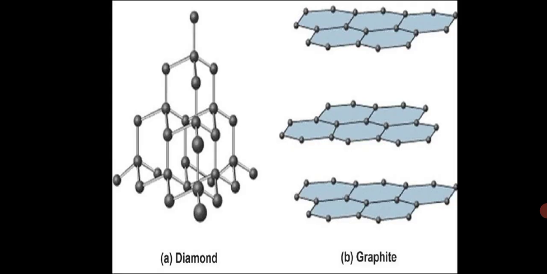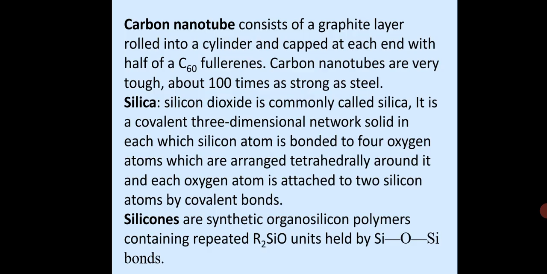So now coming to the next one, carbon nanotube. A carbon nanotube consists of a two-dimensional array of hexagonal rings of carbon, just as in a layer of graphite or a chicken wire. It consists of a graphite layer rolled into a cylinder and capped at each end with half of a C60 fullerene. Carbon nanotubes are very tough, about 100 times as strong as steel.